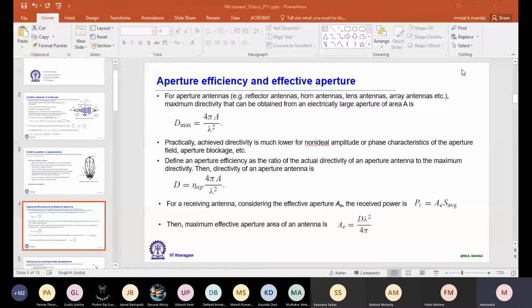So radiation intensity, or S average, is per square meter. Now, if the effective aperture is AE, then the received power is AE into S average. Then the maximum effective aperture area of an antenna, so basically we are rewriting the first equation. It is the theoretical limit: AE equals D lambda square by 4 pi.